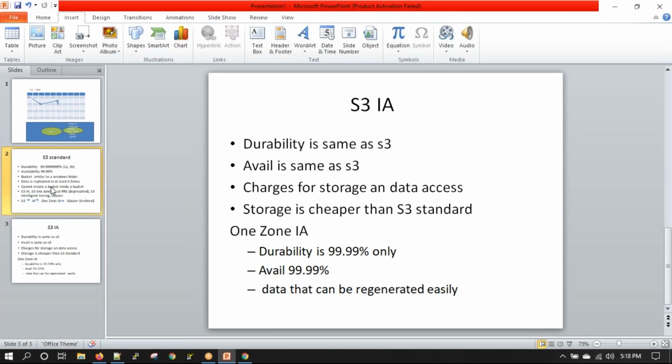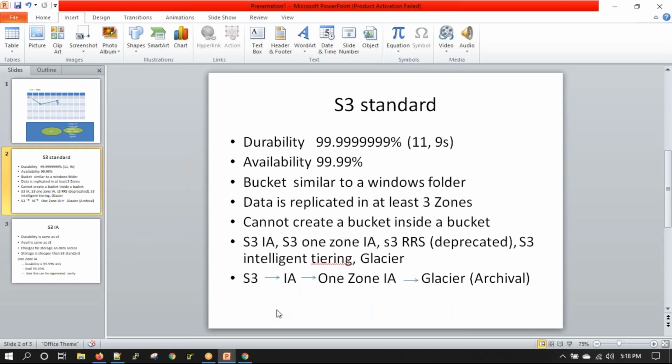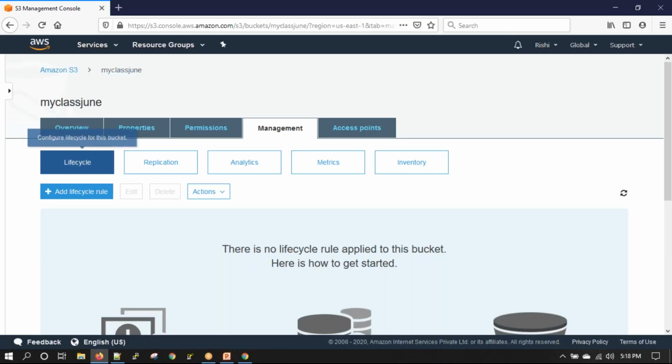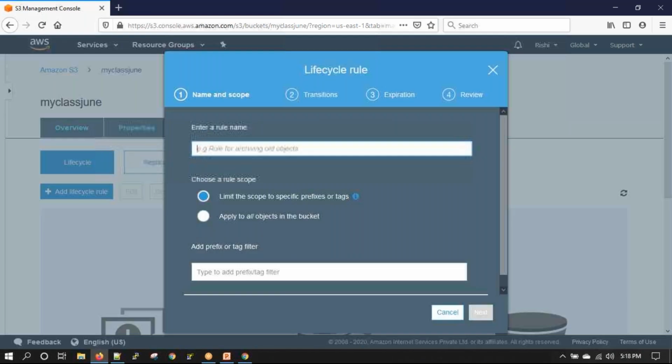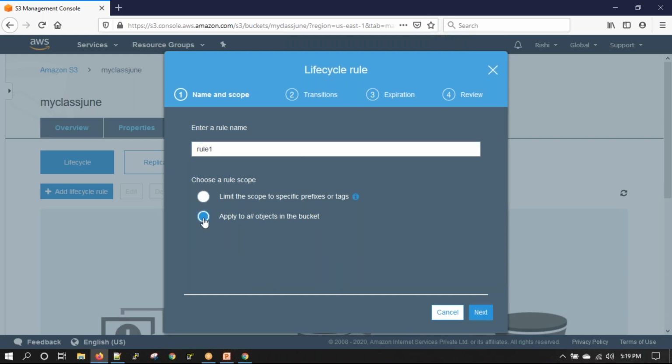So we were discussing, right? After some point of time, my data can be moved to IA, then it can be moved to Glacier and similar. A lifecycle rule is where I can define a rule name. I'll say rule 1. I can say apply this rule to all the objects in the bucket.